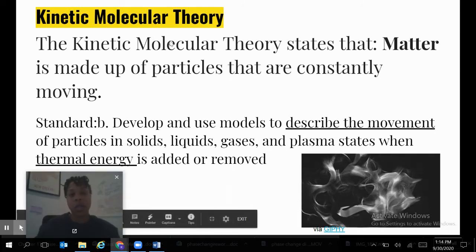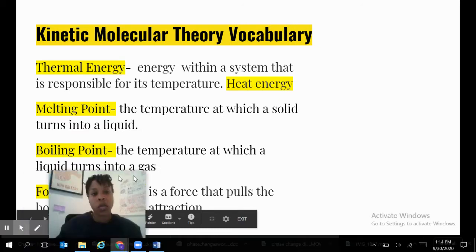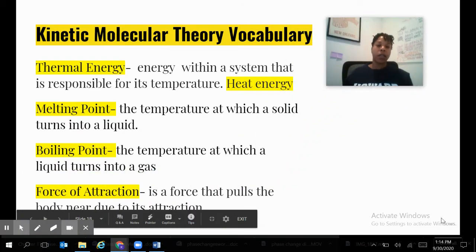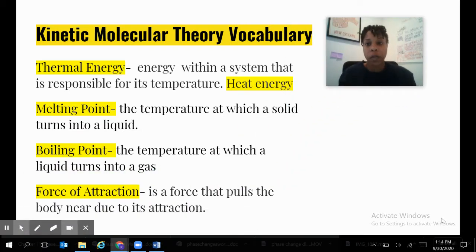Okay, so we're going to move on to some vocabulary. The vocabulary terms for kinetic molecular theory in the video you will be watching are thermal energy, which is energy within a system that is responsible for its temperature. That is just heat energy. Melting point, which is the temperature at which a solid turns into a liquid. Boiling point is the temperature at which a liquid turns into a gas. And then the force of attraction, which is a force that pulls a body near due to its attraction.